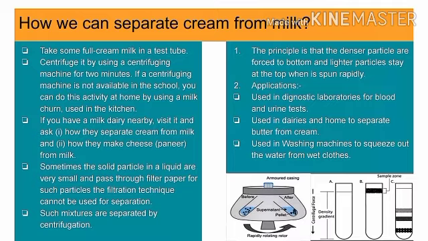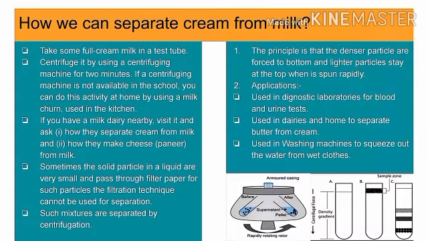Take some full cream milk in a test tube. Centrifuge it using a centrifuging machine for 2 minutes. If a centrifuging machine is not available in your school, you can do this activity at home using a milk churn used in the kitchen. If you have a milk dairy nearby, visit it and ask how they separate cream from the milk, and how they make cheese, paneer, from the milk.